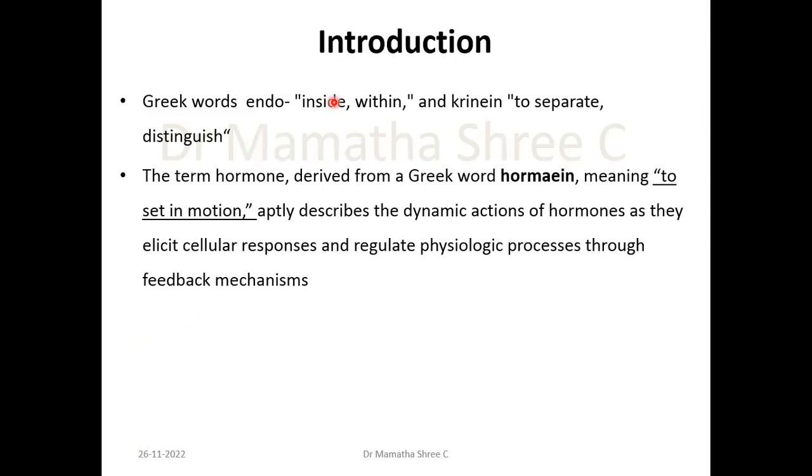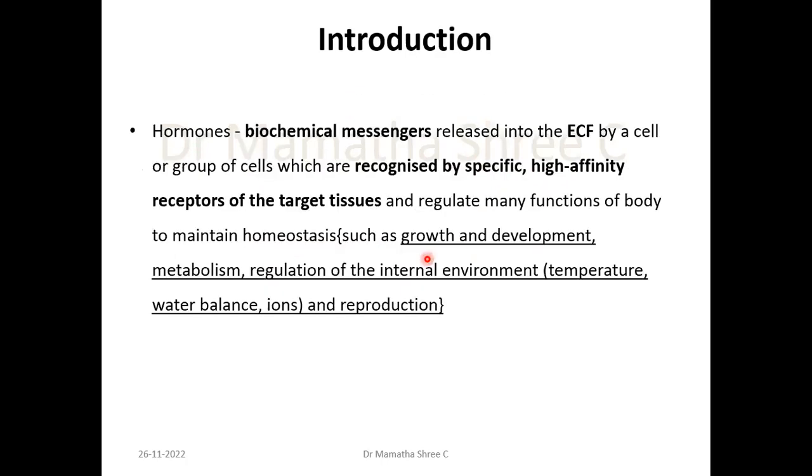But for your information, the term endocrine is derived from Greek words: endo, meaning inside or within, and krinein, meaning to separate or to distinguish. The term hormone was derived from the Greek word hormaion, which means to set in motion, which describes the dynamic actions of hormones as they elicit cellular responses and regulate physiological processes through feedback mechanisms.